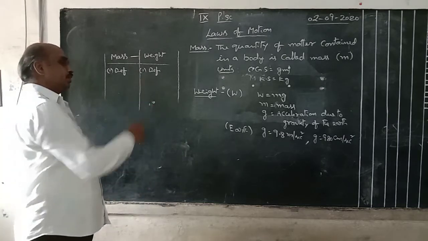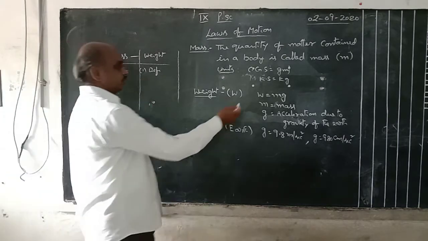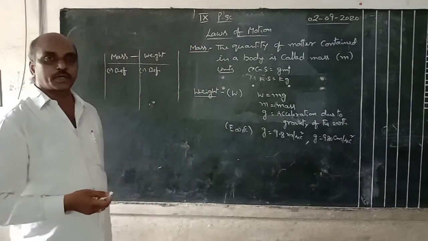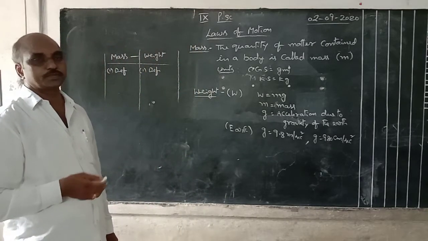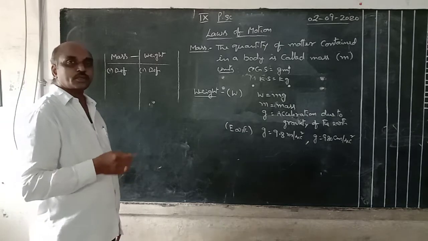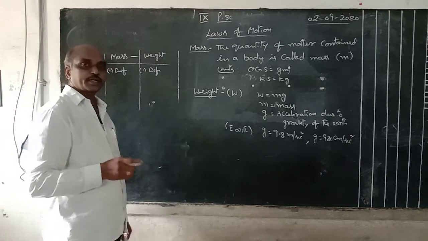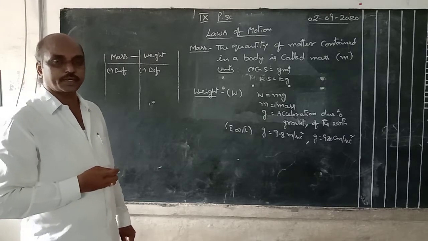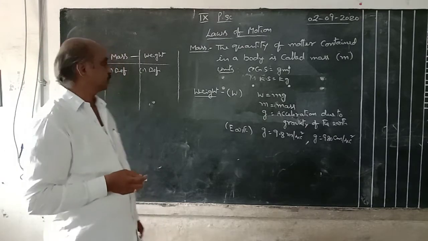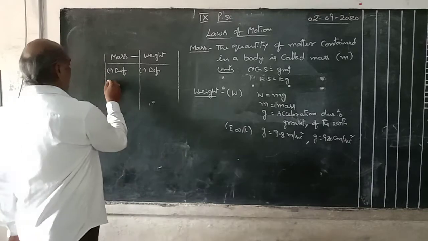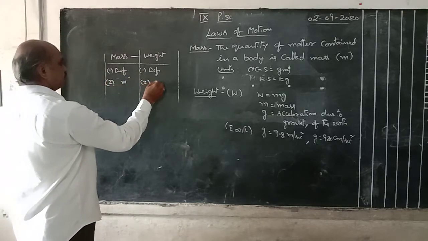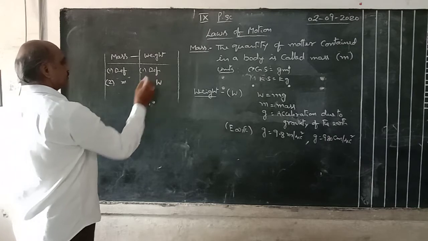For weight, simply remember the formula W equals mg. It is the product of mass and acceleration due to gravity. Otherwise, the gravitational force acting on a body is called weight. Second one, mass is denoted by letter m; here weight is denoted by letter W.